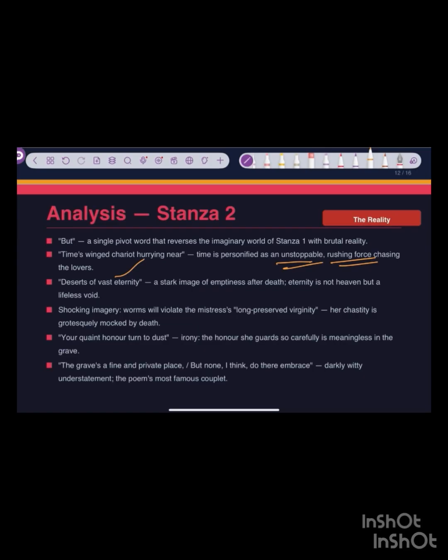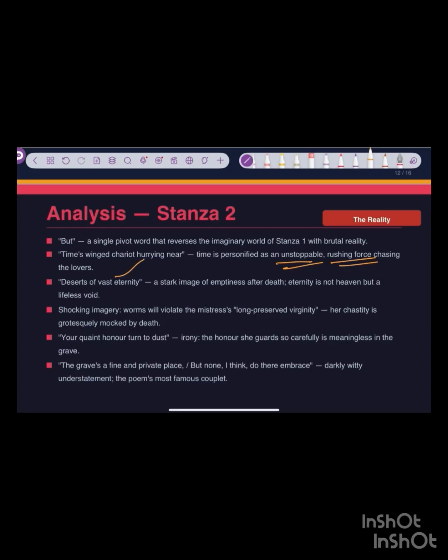Desert of vast eternity, stark imagery of emptiness after death. Eternity is not heaven, it is a desert, a lifeless void. Shocking imagery is used. Worms will violate the mistress's long-preserved virginity, her chastity grotesquely mocked by death.